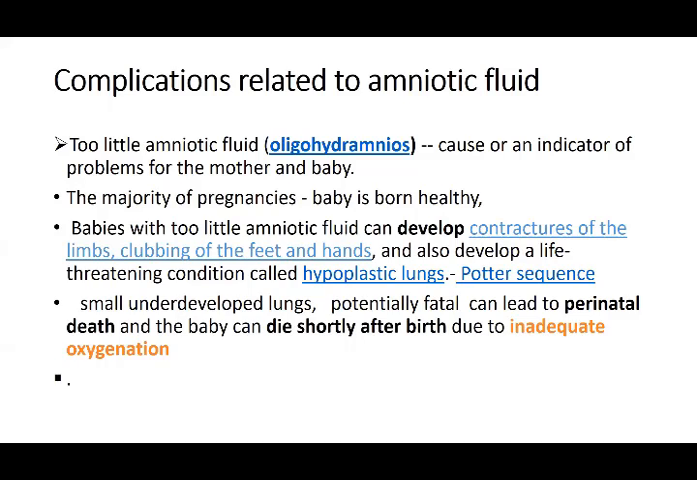Small underdeveloped lung, which doesn't develop normally, is potentially fatal. It can lead to either perinatal death, or the baby can die shortly after birth due to inadequate oxygenation, because it leads to immaturity as well. The amount of fluid is not produced, the lungs are not properly developed, leading to inadequate oxygenation, and the baby dies immediately after birth.